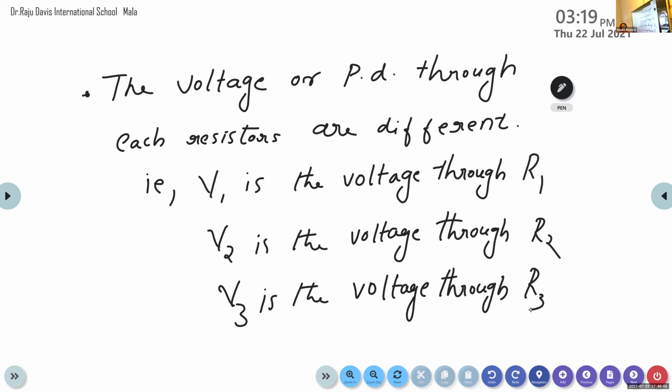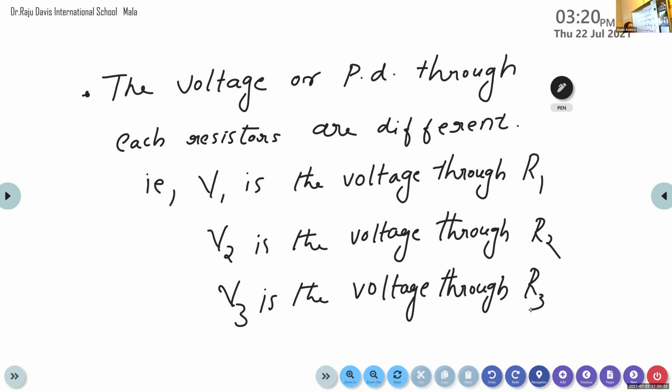Even though the current is the same, the voltage difference through each resistor is different: V1 through R1, V2 through R2, and V3 through R3. Is it clear? Any doubt up to here?